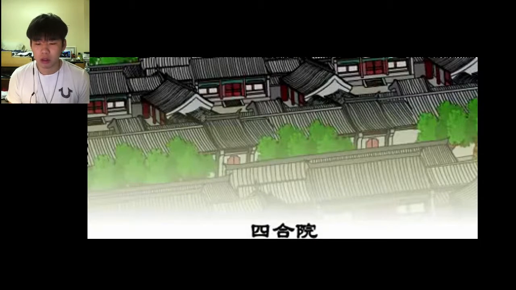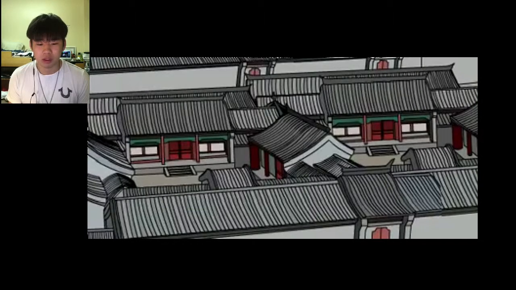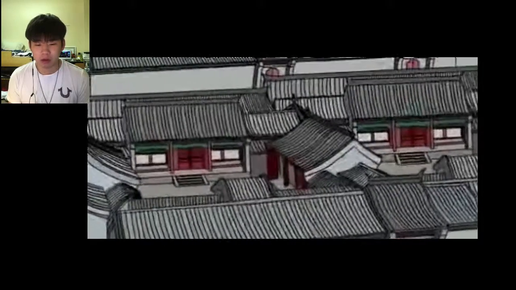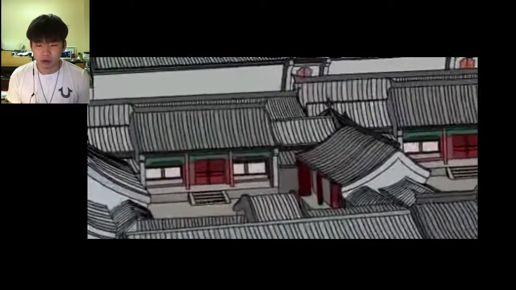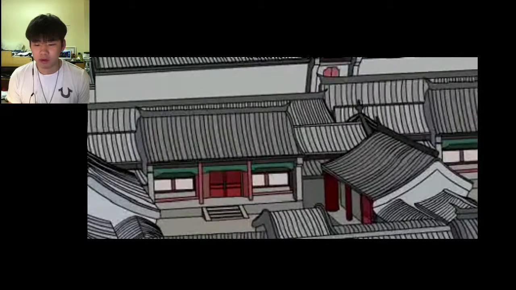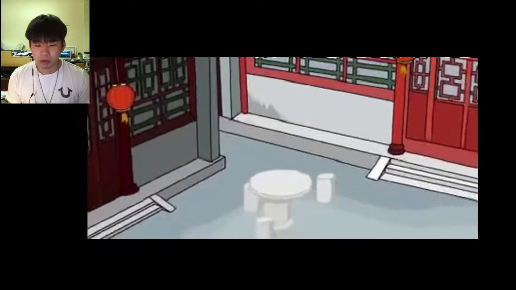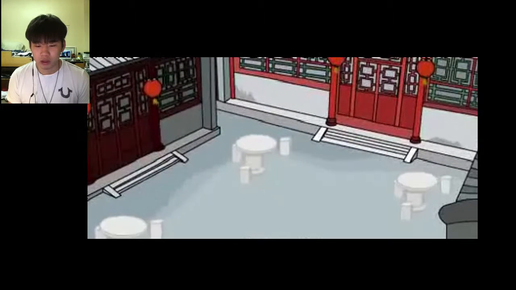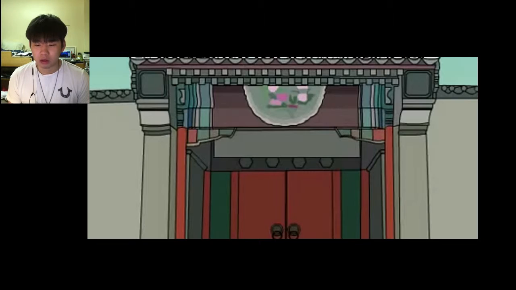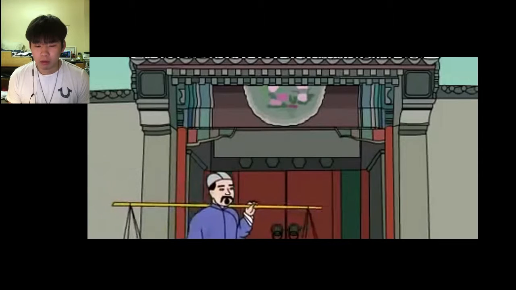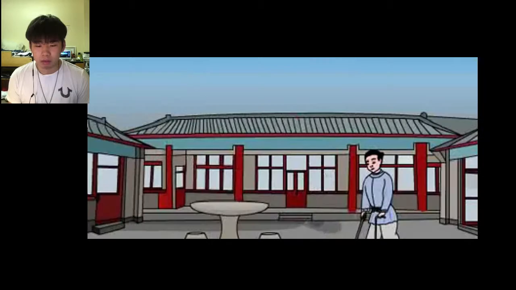Why is this kind of courtyard called Siheyuan? The courtyard is a closed-style residence. The patio is centered on the courtyard, and the various houses are surrounded according to the principle of external reality and central symmetry. People are chilling in the patio.